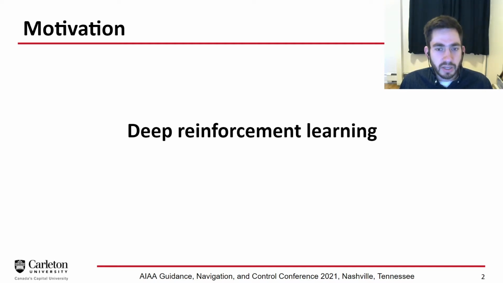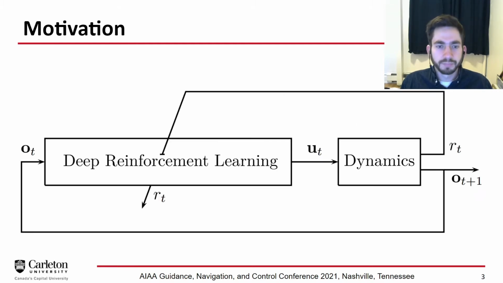It's an artificial intelligence technique where an agent learns how to solve a behavior entirely on its own through trial and error. So this is what a system would look like. We have an observation O of t that comes into this deep reinforcement learning block, sometimes called an agent. The agent calculates a control effort, U of t, that goes to dynamics. The dynamics gets stepped forward in time and returns a new observation to the agent.